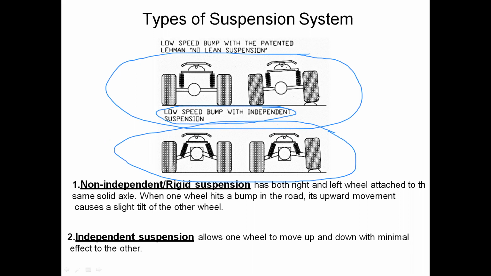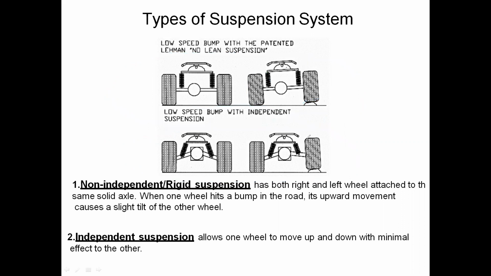That means if one wheel hits a bump, automatically the vibration or the shock falls on the other wheel of that axle. So this procedure occurs in the rigid axle suspension system. In this suspension system, we are using only one axle.